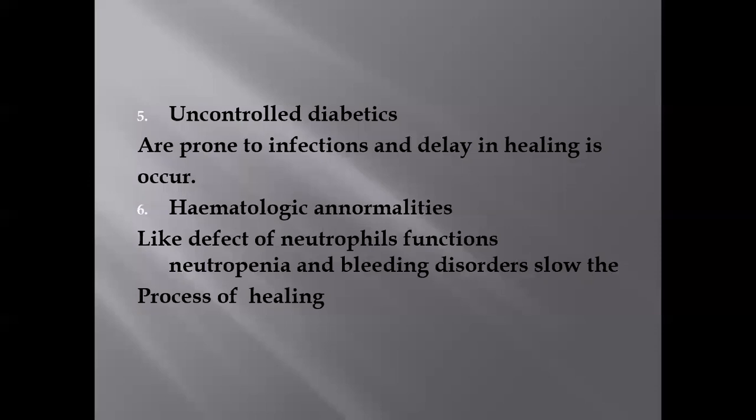Sixth is hematological abnormalities like defect of neutrophil function, neutropenia, bleeding disorders like hemophilia, deficiency of any clotting factor. They also delay the healing of the wound. And if these are normal in amount, there is no bleeding disorder, the healing occurs rapidly. So all these are some local and systemic factors which affect wound healing.